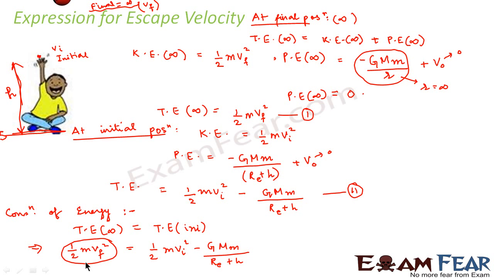So this entire value, the kinetic energy, will always be positive. Therefore, we see that LHS has to be positive always. It can never be negative. Now, since the left hand side and the right hand side have to be equal, whatever we have on the right hand side, that is half m vi square minus G capital M small m divided by Re plus h, this value has to be greater than or equal to 0.